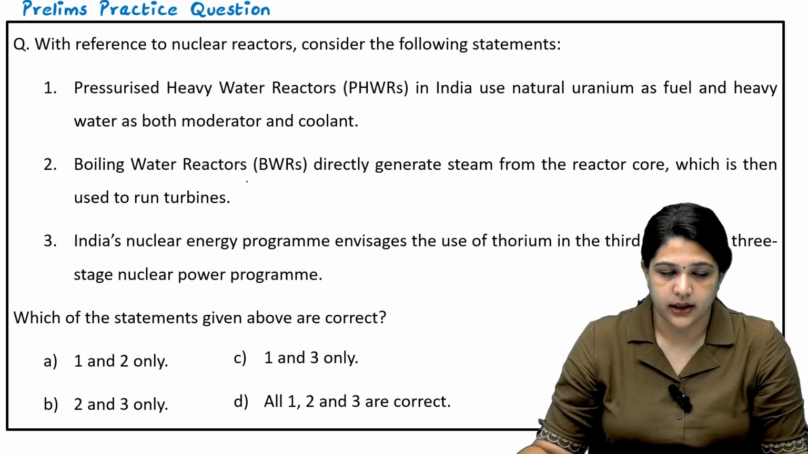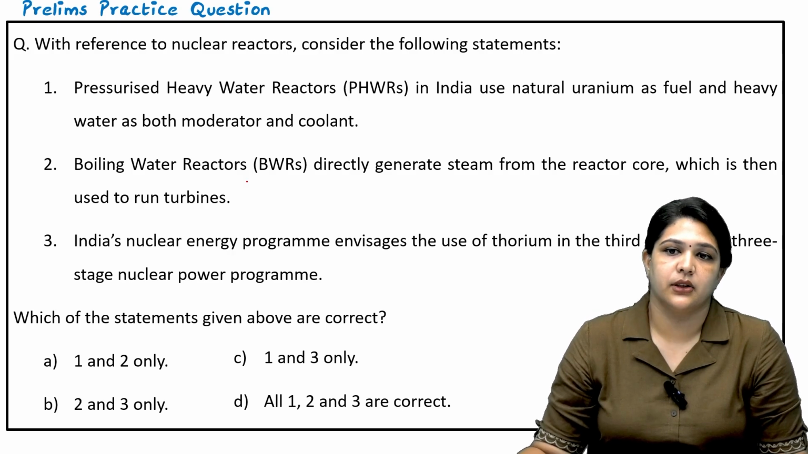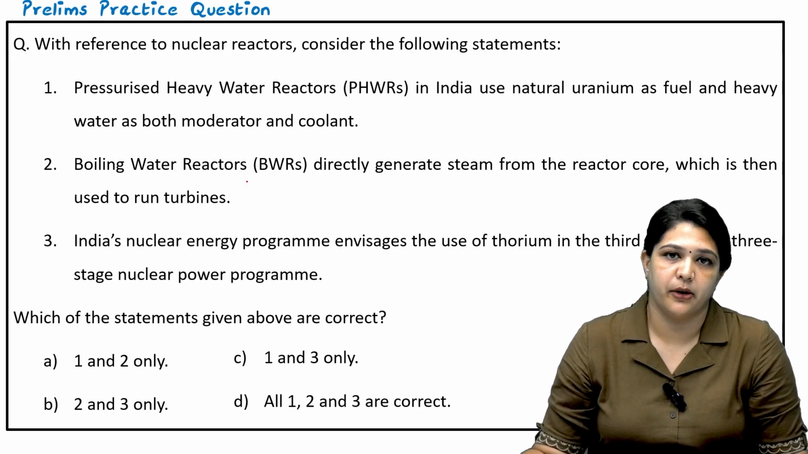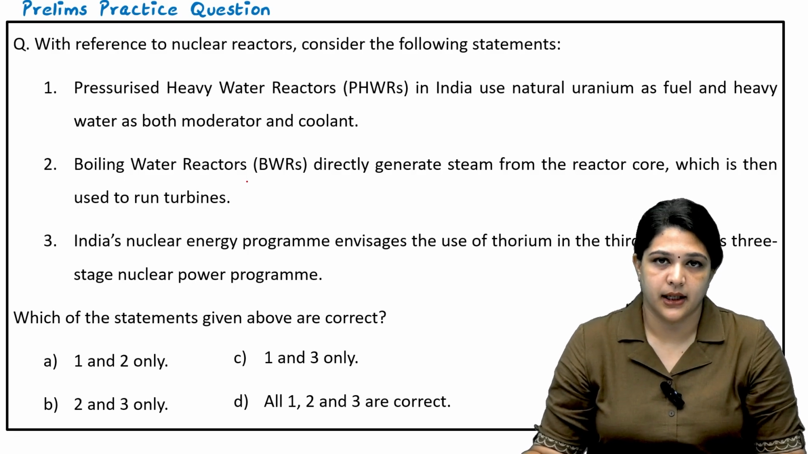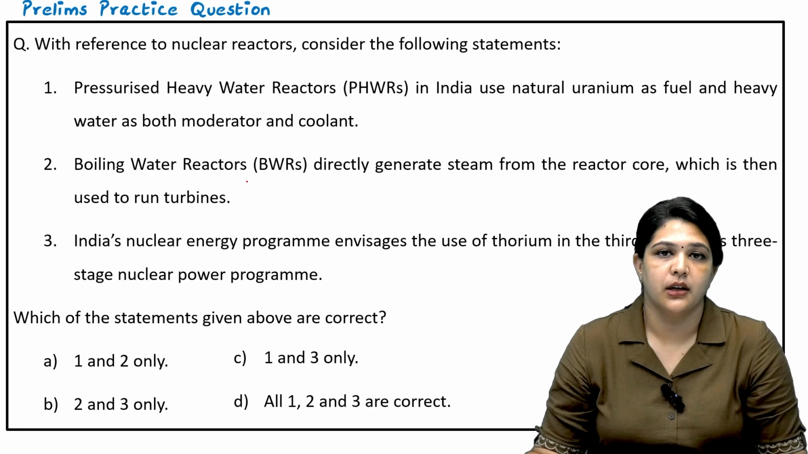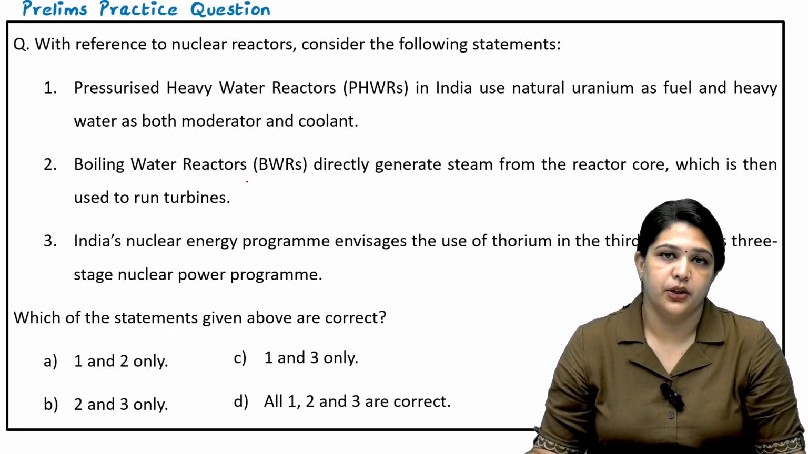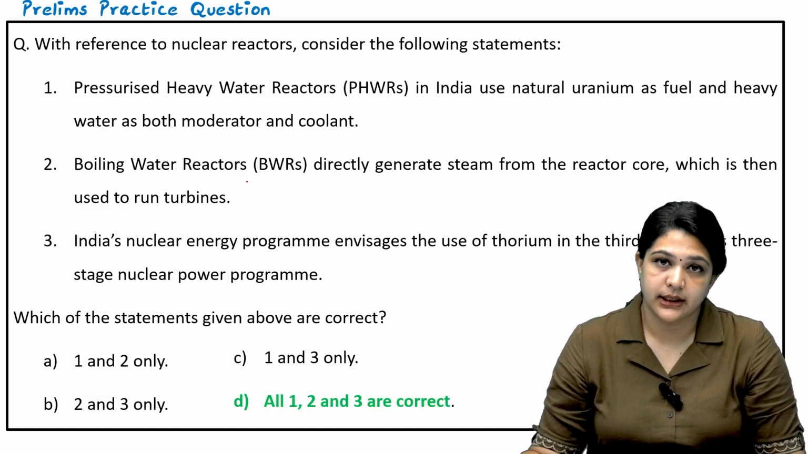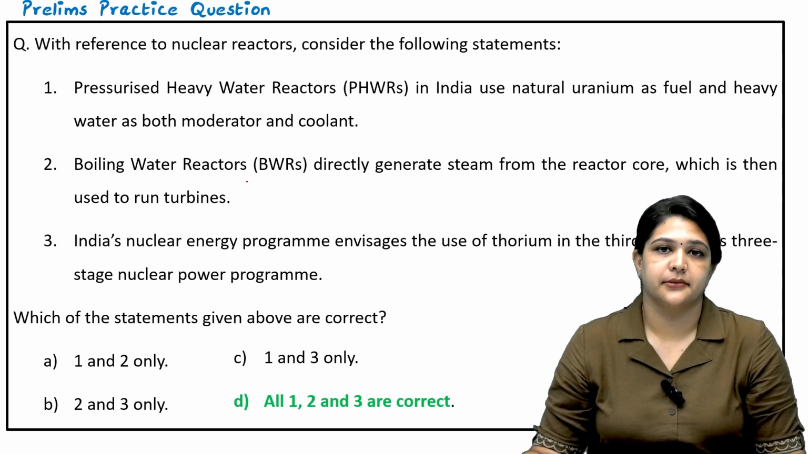And this is the next statement. India's nuclear energy program envisages the use of thorium in the third stage of its three-stage nuclear power program. Thorium is available in our country, so this will reduce the dependency on other countries for nuclear fuel. We are trying to bring in thorium at the third stage. So what is the right answer? All three statements are right in this question.